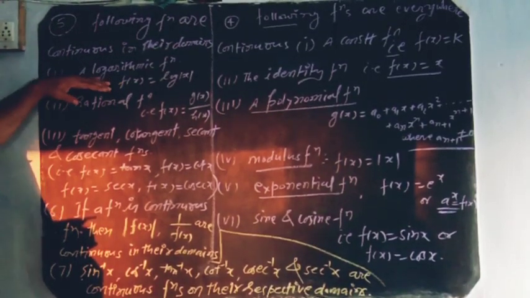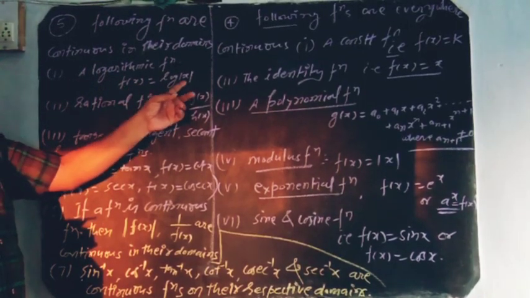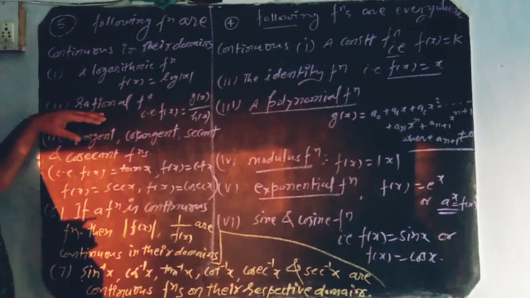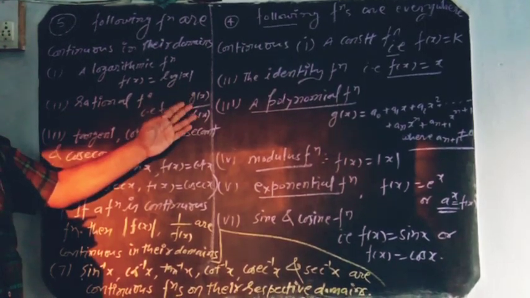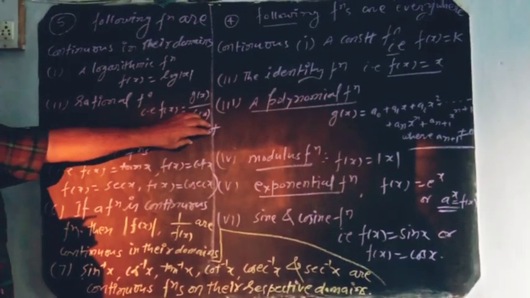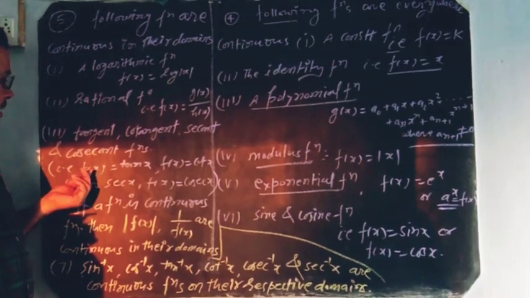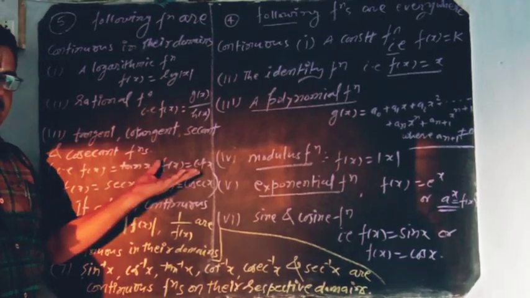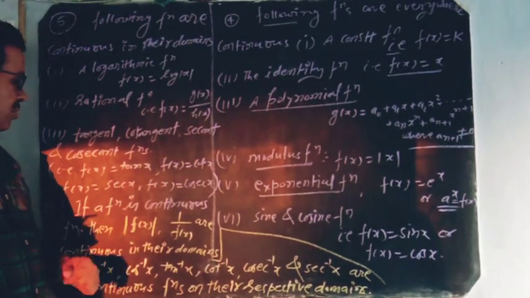Some functions, your fifth point, are continuous in their domains. As here, see your first, logarithmic function, it means f of x is equal to log of x. Similarly, rational functions, it means f of x is equal to g of x divided by h of x. It is known as a rational function. And your third, tangent function, cotangent function, secant and cosecant functions. It means that these are written as f of x is equal to tan x, f of x is equal to cot x, f of x is equal to sec x, f of x is equal to cosec x.